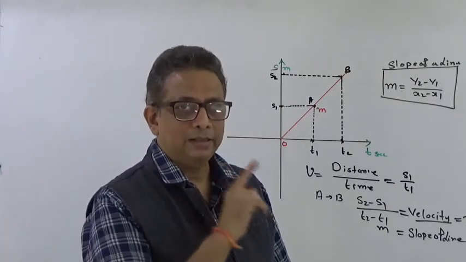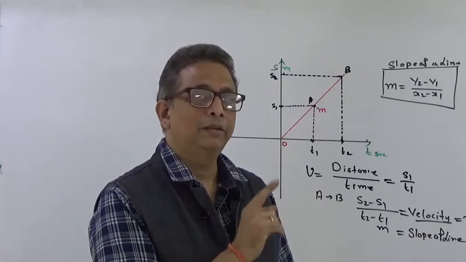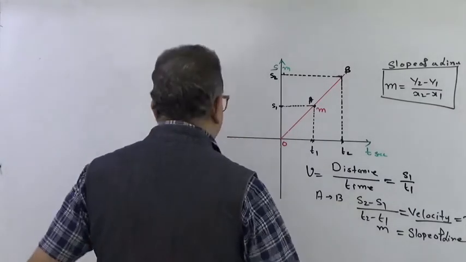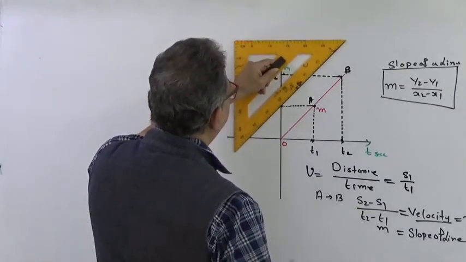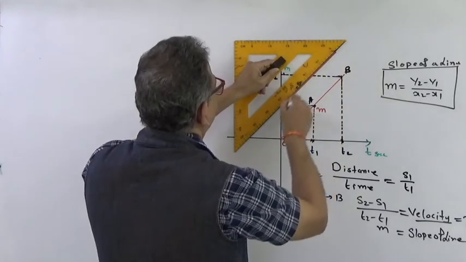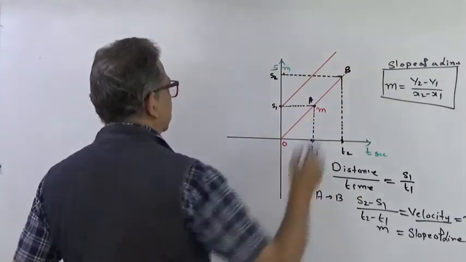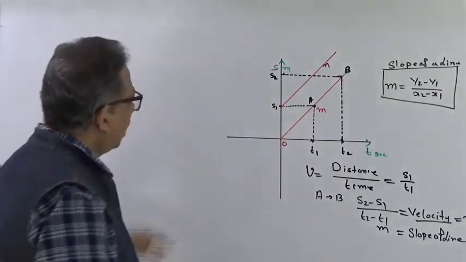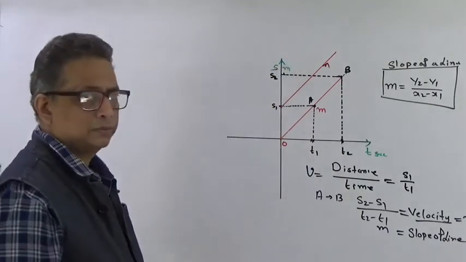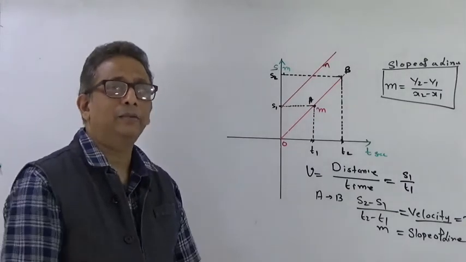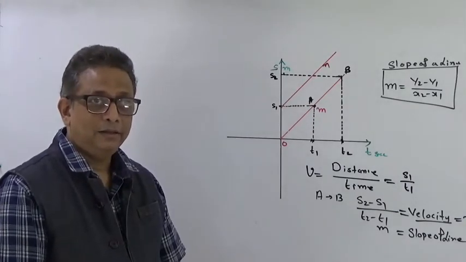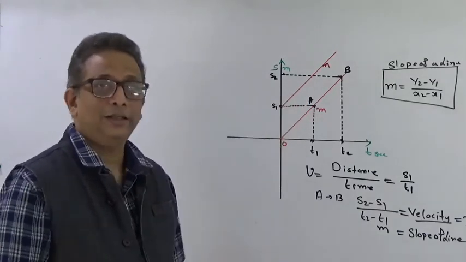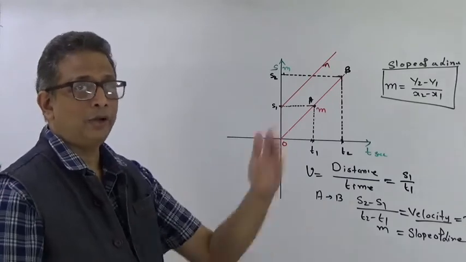There are 2-3 things I will explain in this graph which will be more clear to you. If I draw a line in this particular way, having the same slope, but it has got a y-intercept at S1. Slope is same, but it intercepts at S1. How is the interpretation of this graph? What does this graph interpret? Right? So this graph interprets that since the slope is same, the velocity is same. So the body is moving with the same velocity.